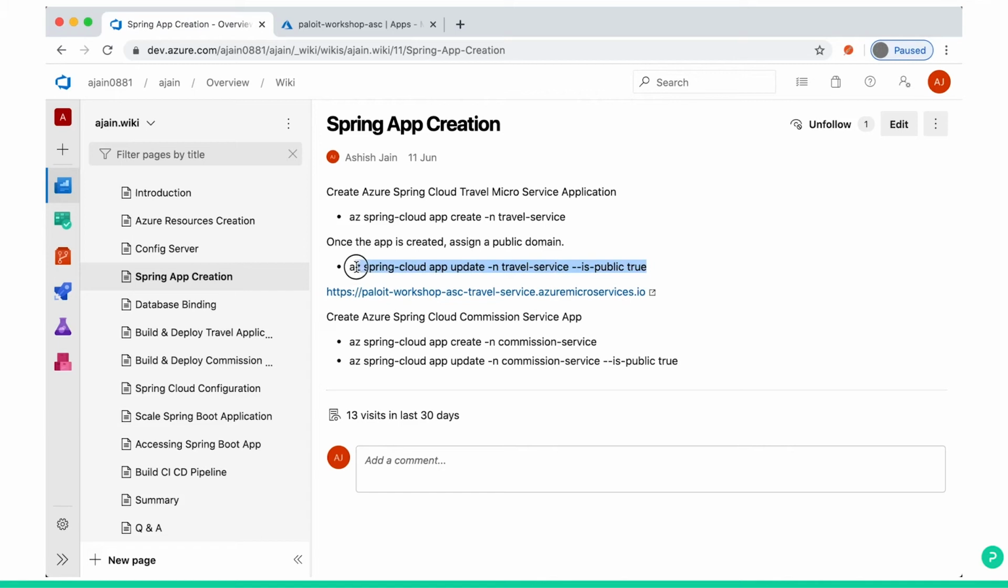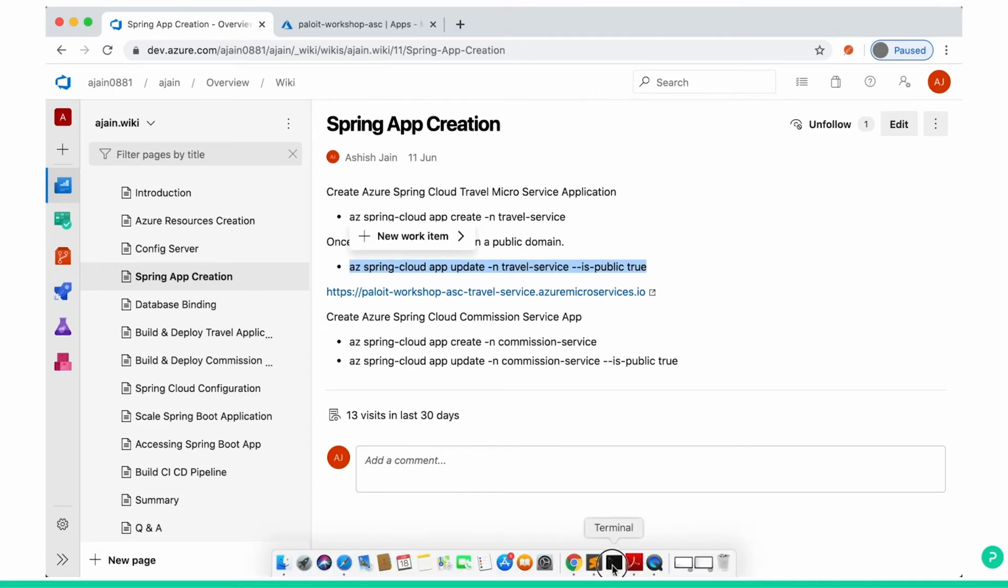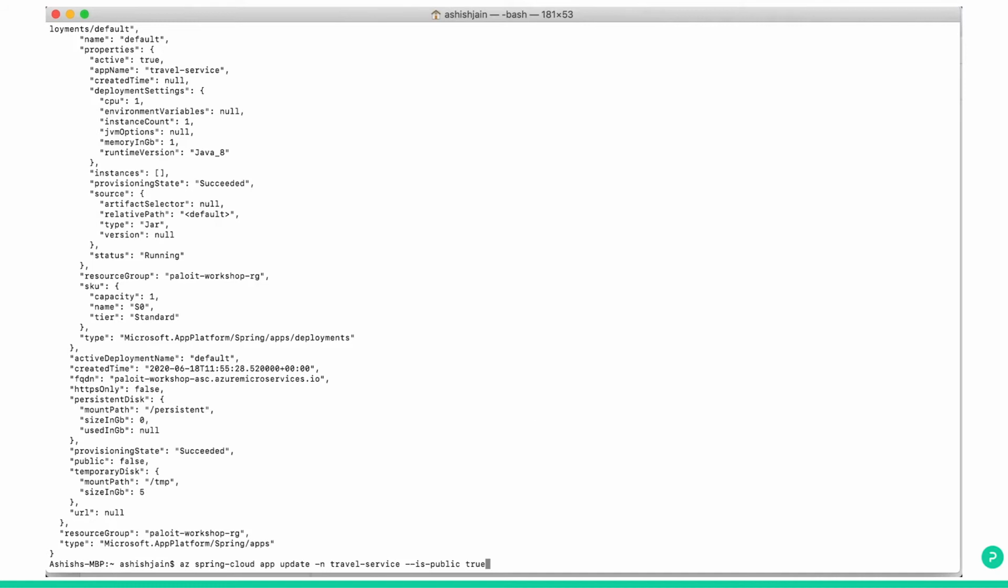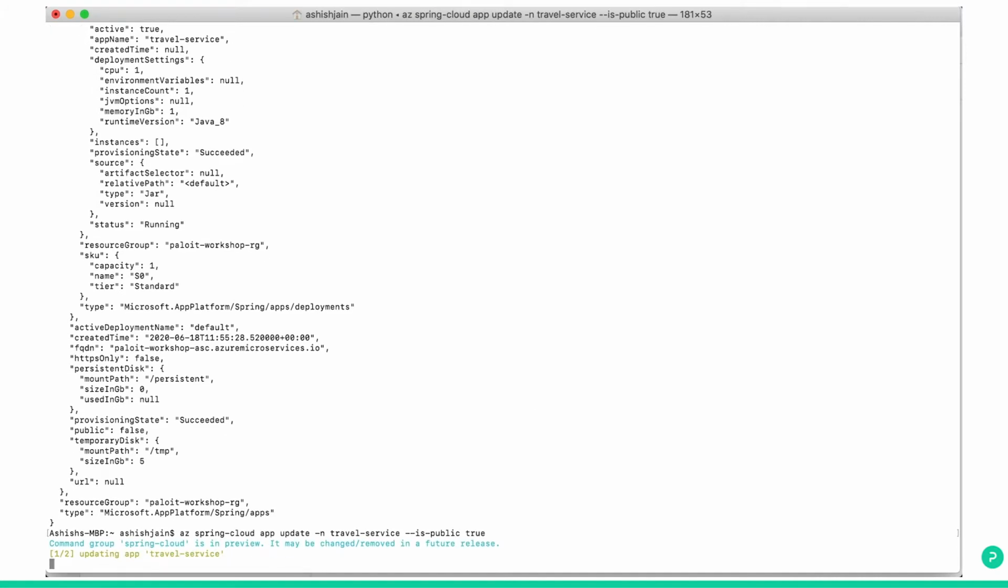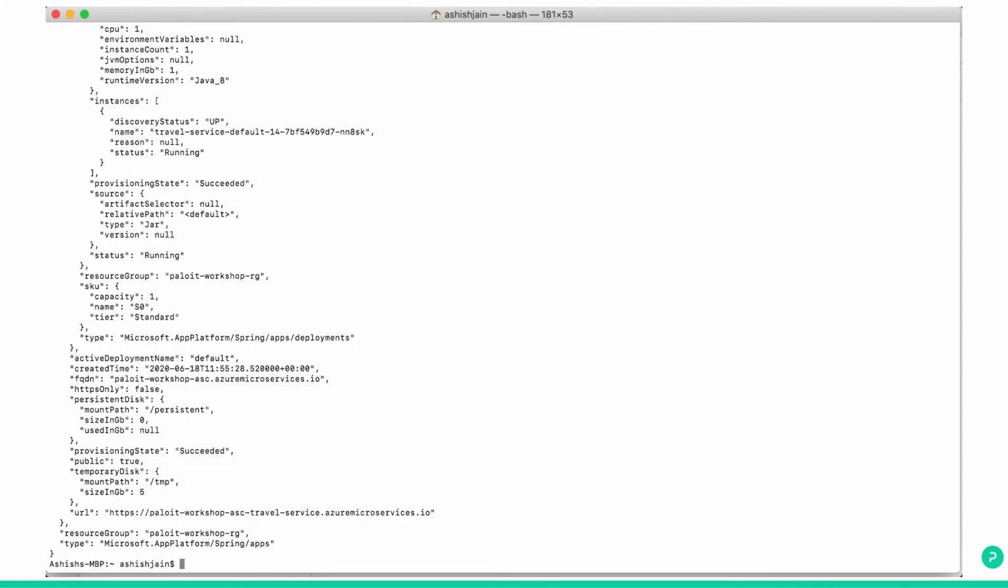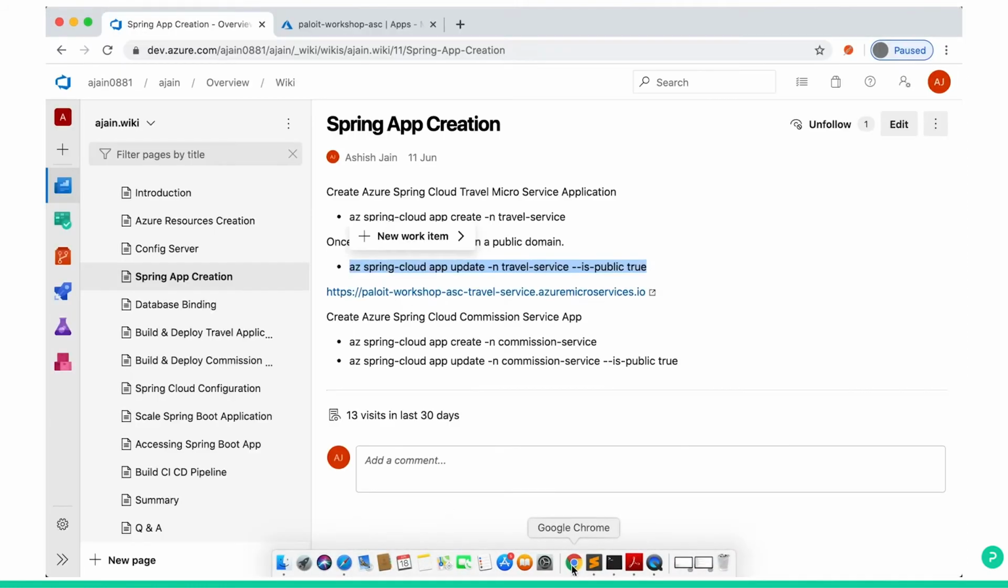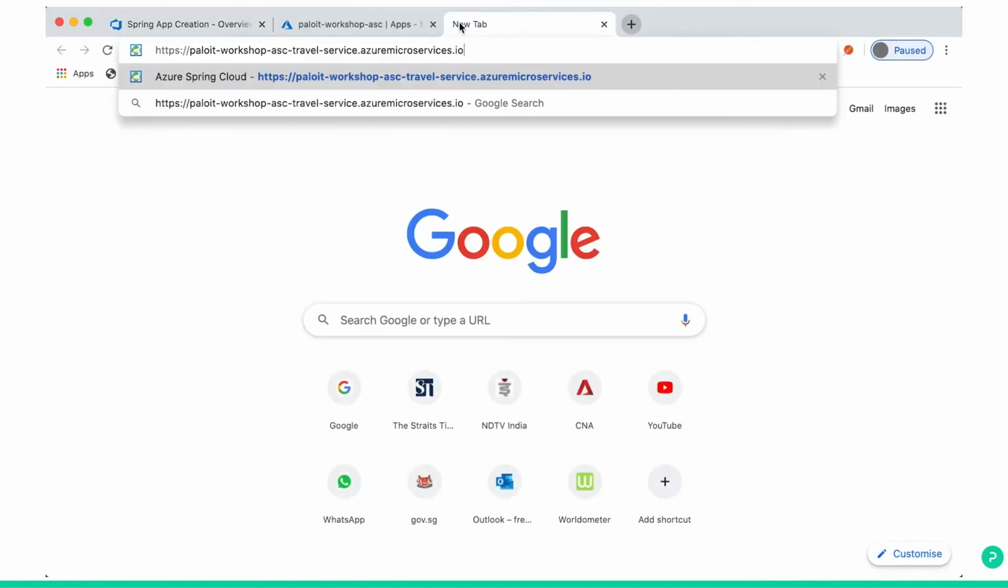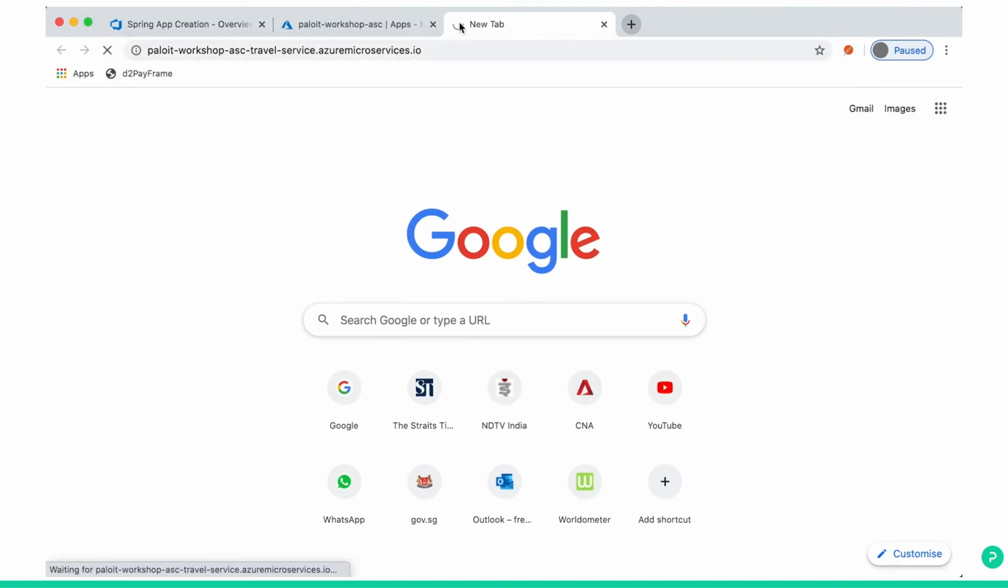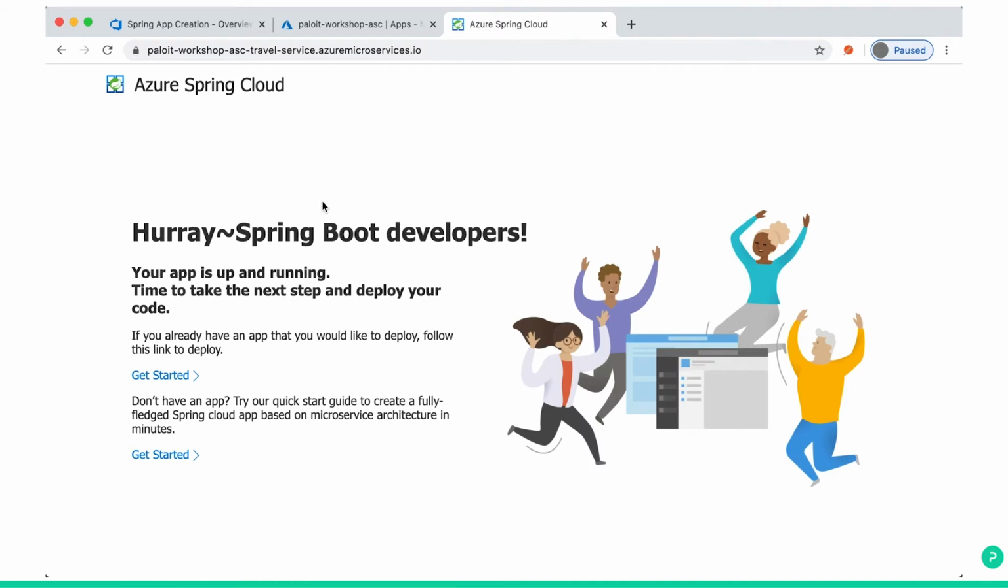Just copy and then go to the CLI again and paste it. This doesn't take much time. After successful execution of this command, you will see one URL here. Just copy this URL and go to your Internet Explorer or browser and paste it. Congratulations, your Spring Boot app is created and you can access the home page.